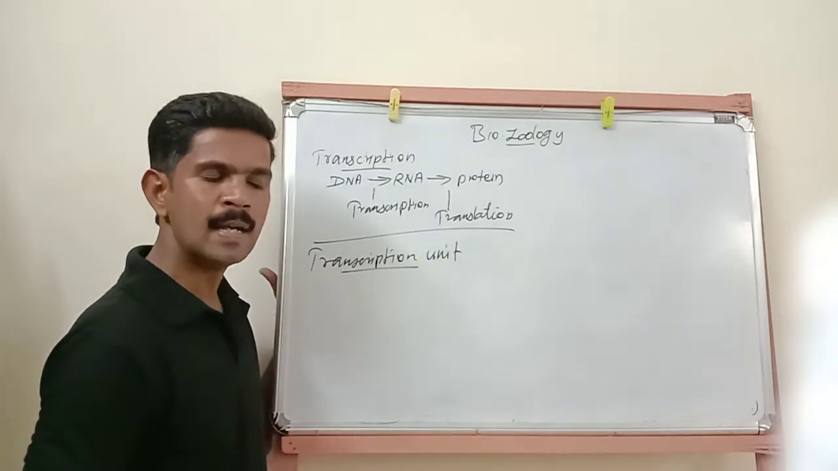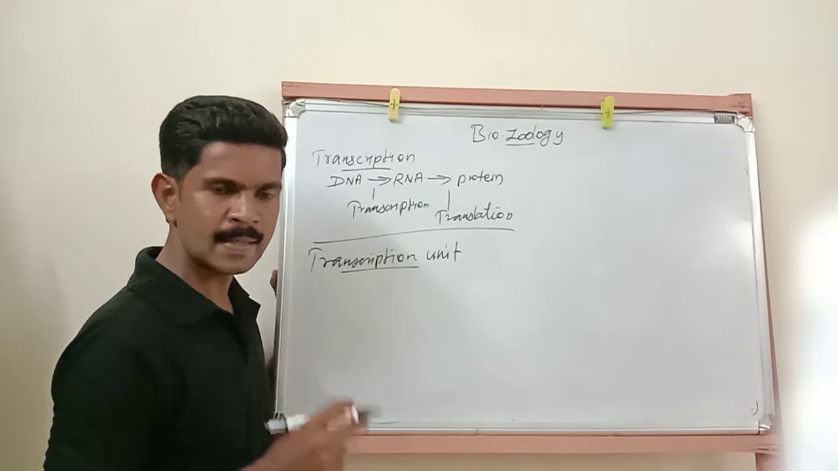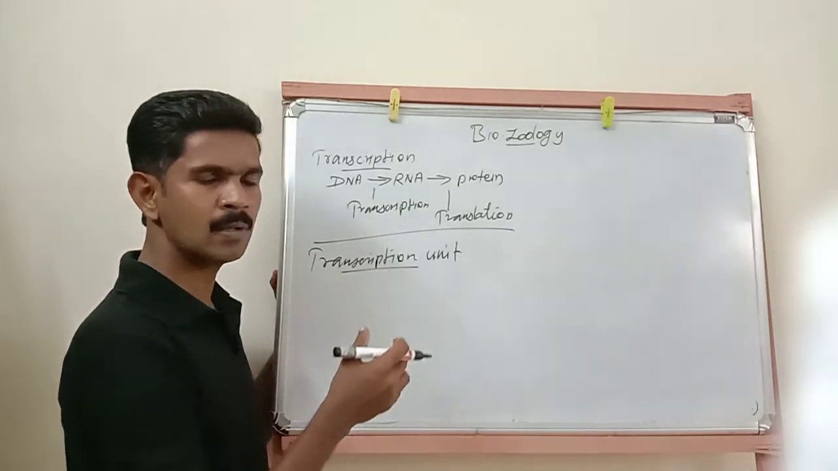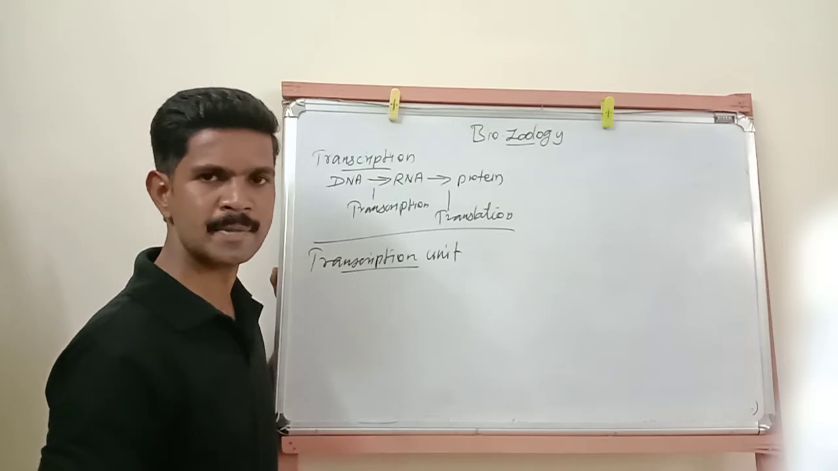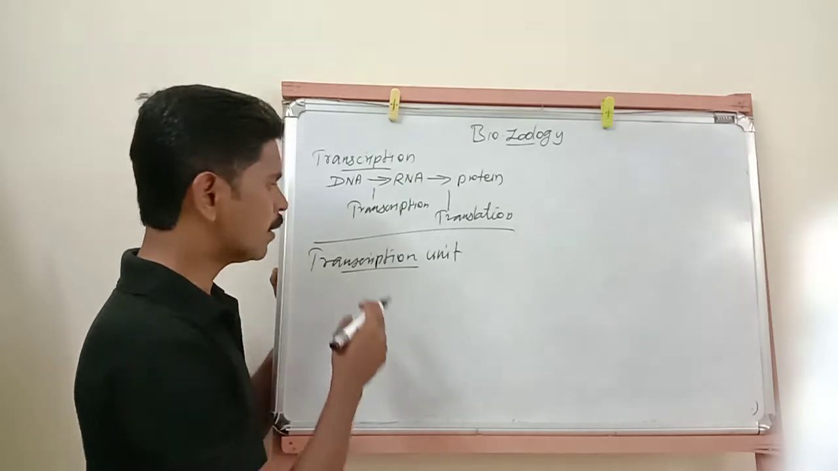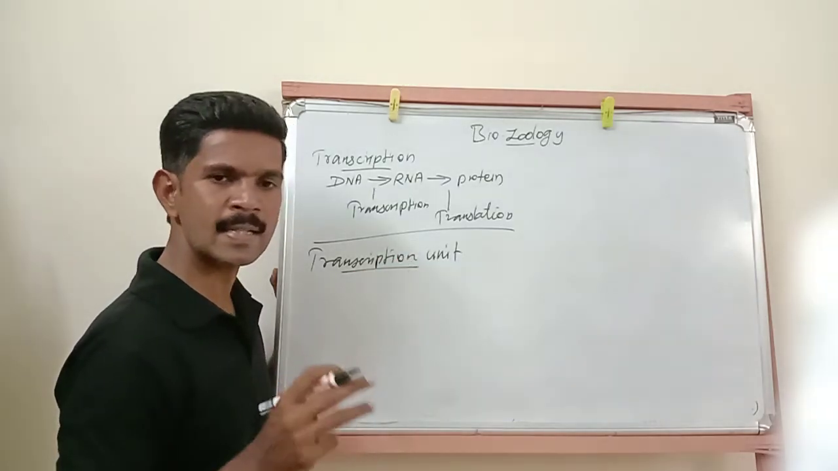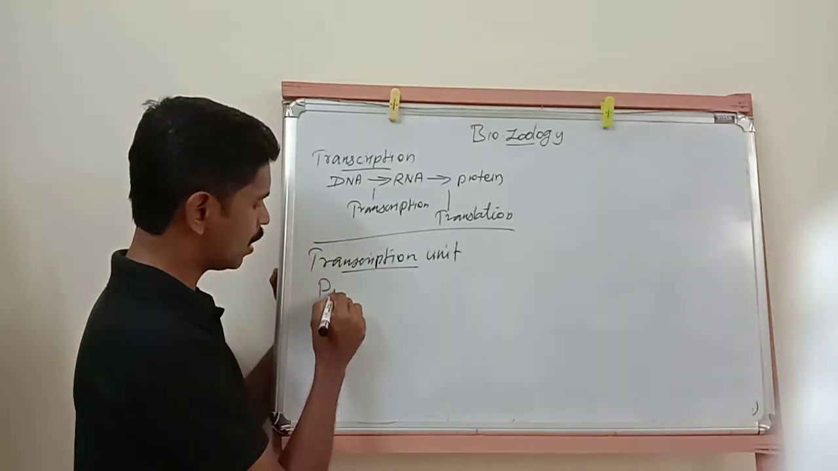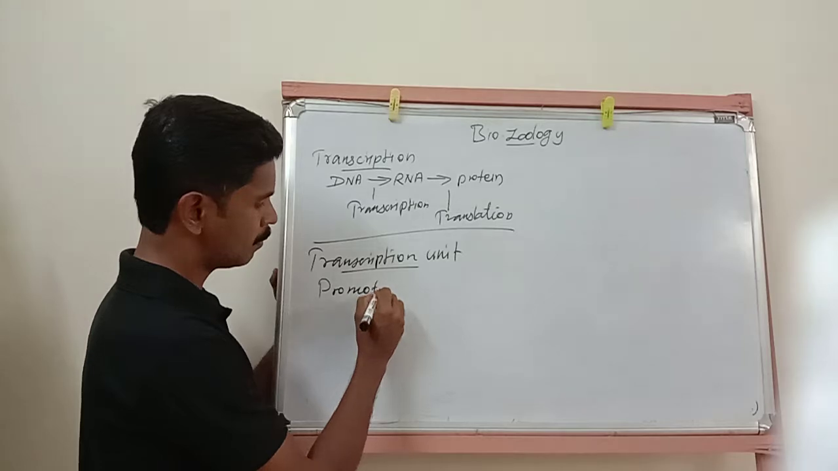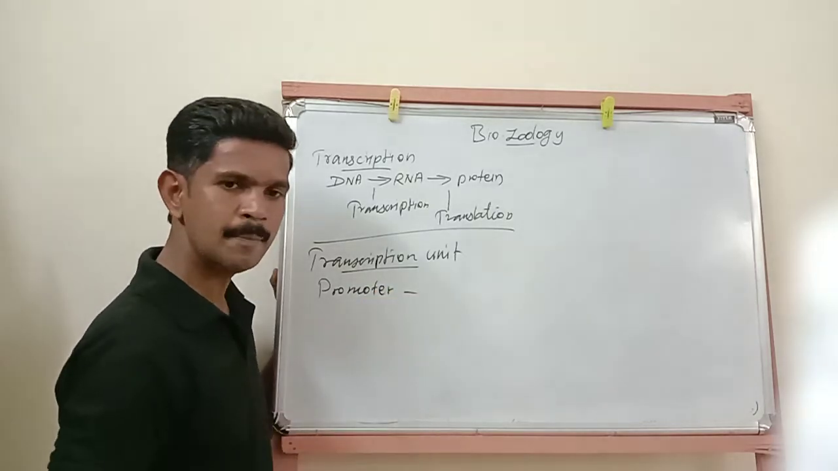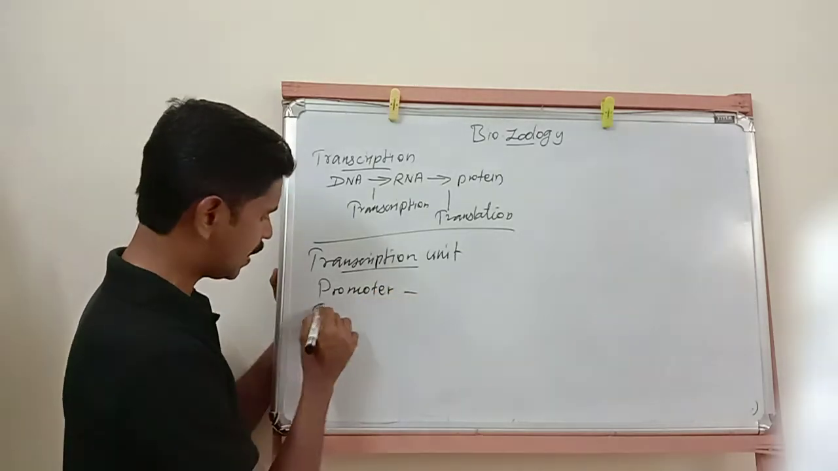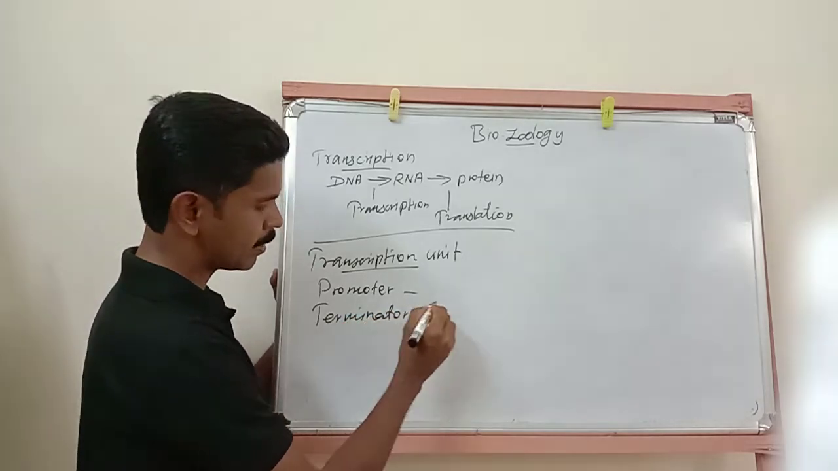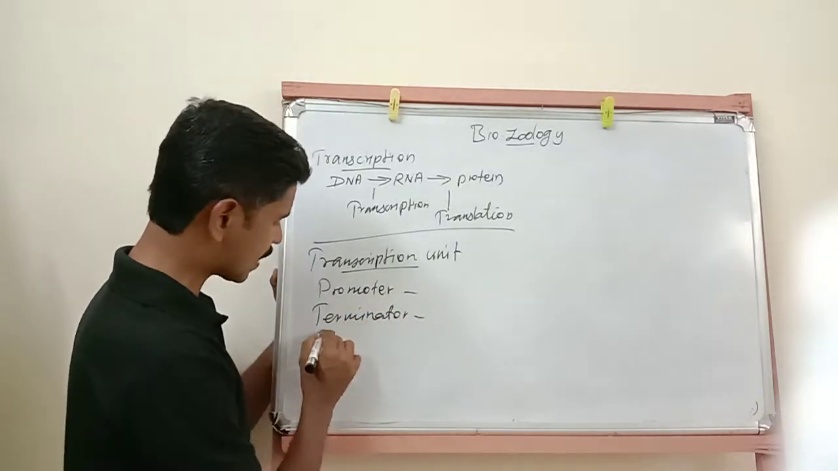Listen very carefully. Transcription unit. A transcription unit means the place where the transcription process takes place. Okay, so the transcription unit has three important regions. One is a promoter region, the second one is a terminator region, and the third one is the structural gene.